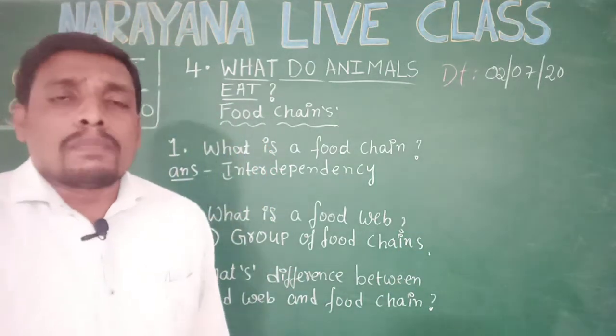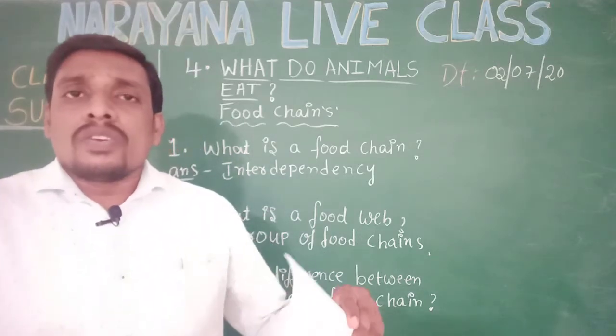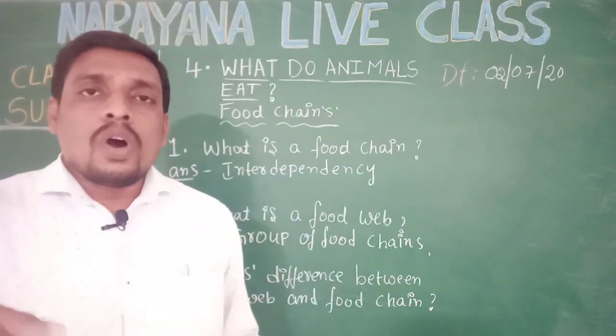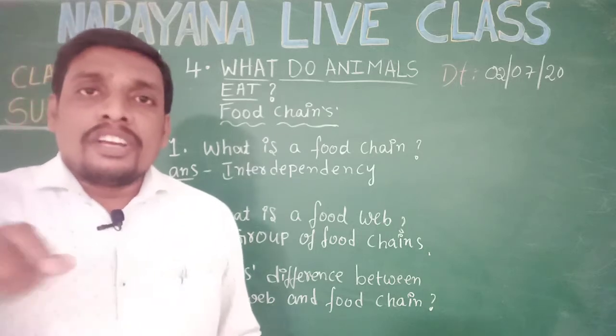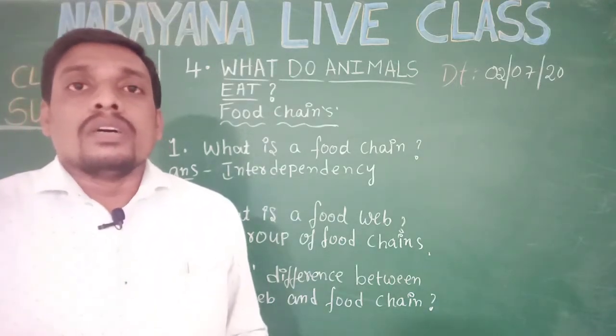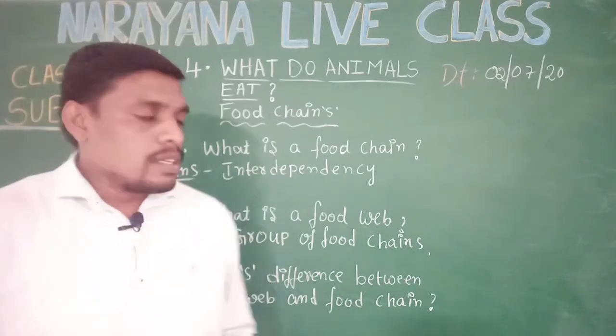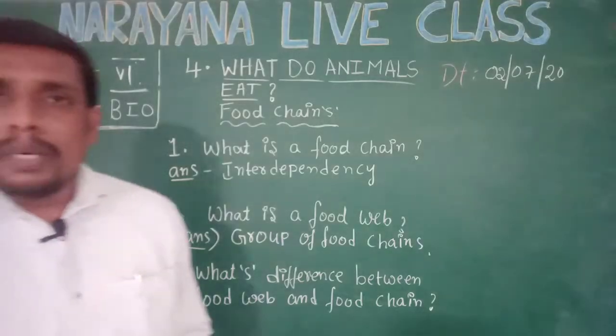A food chain is completely different from a food web. The interdependency of living organisms, one on another, in different streams or in different mediums in the regular habitat is generally called the food web.